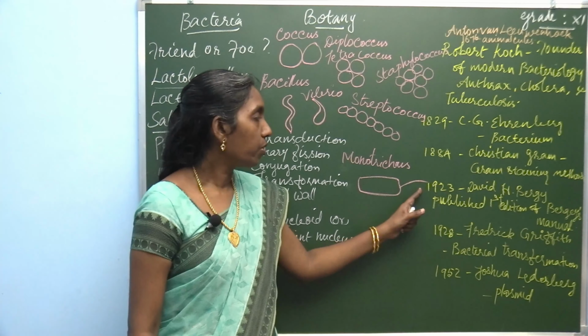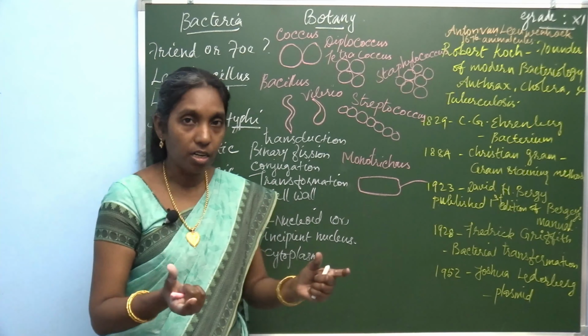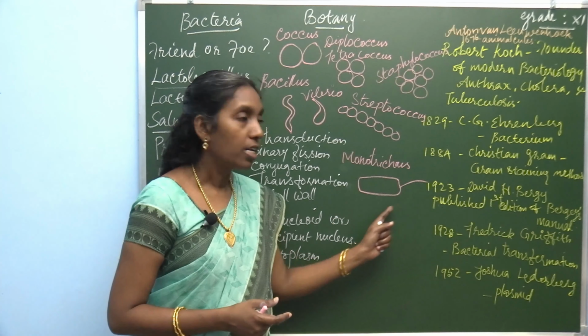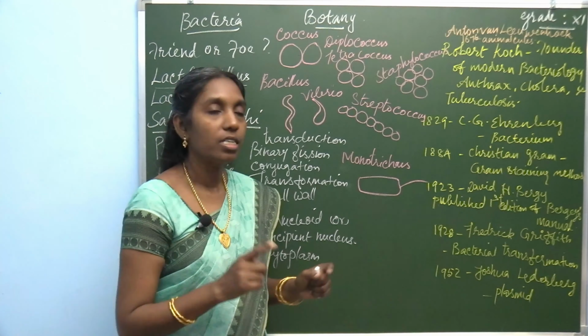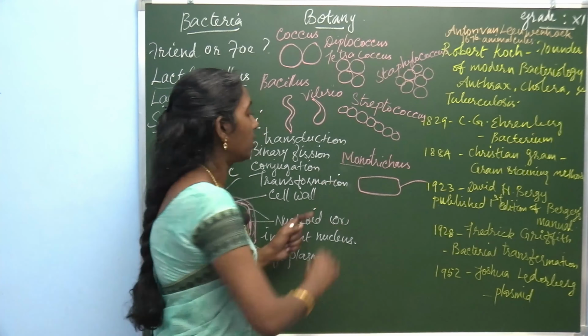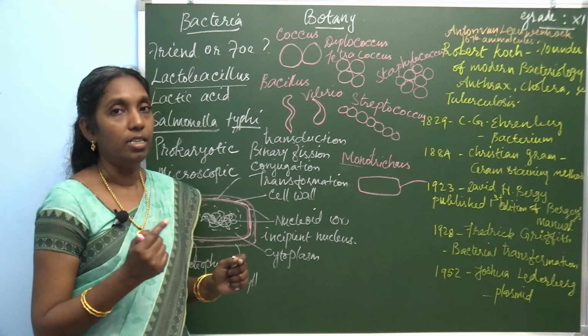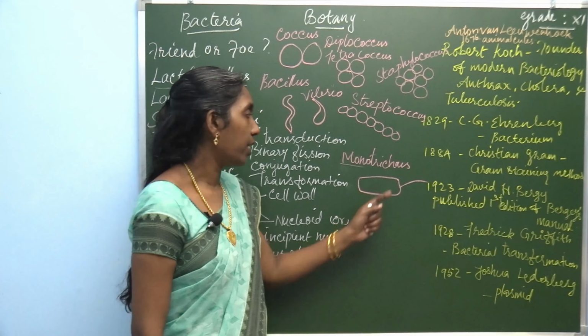So, this is the locomotory organ. Based on the flagella, there is a classification. If one flagellum is there, it is monotrichous. Mono, single, only one, monotrichous.